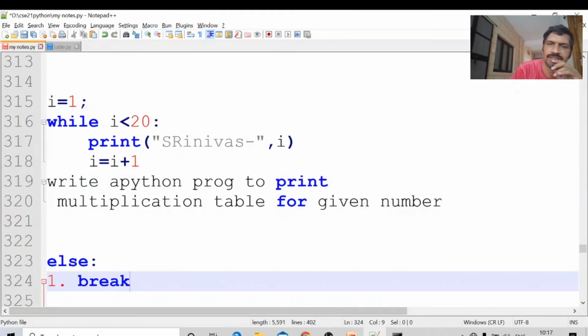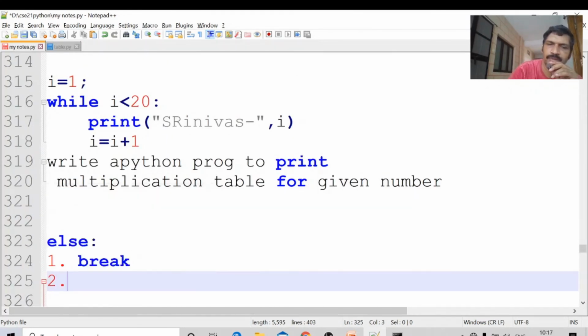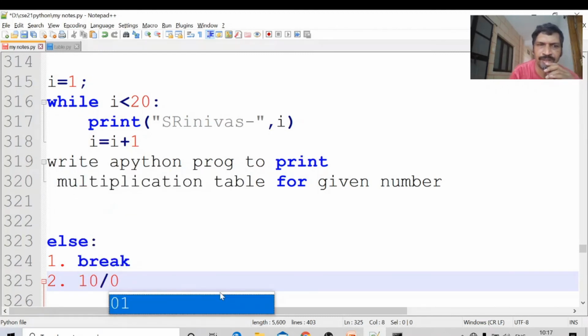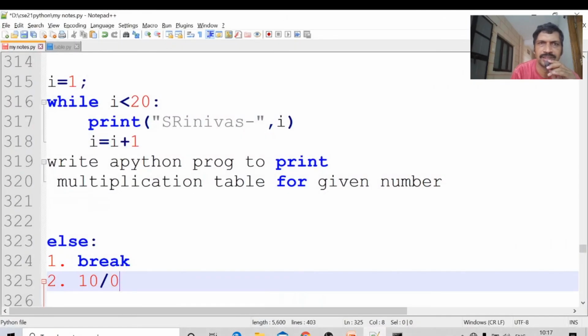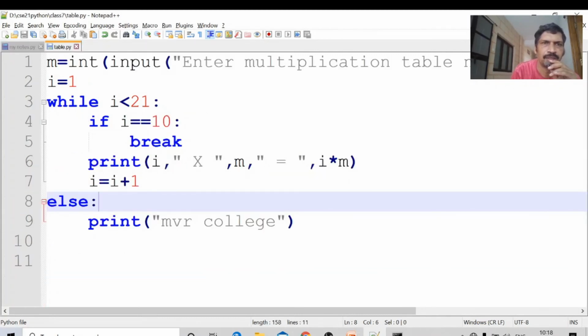Okay, second case: division by 0. Some number divided by 0 means the else block is not executed. Suppose in this program I update the change like this. No break here.